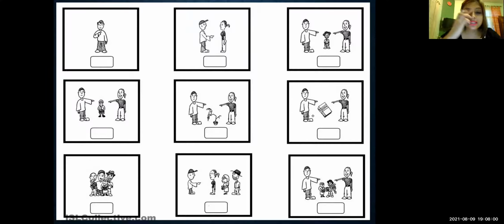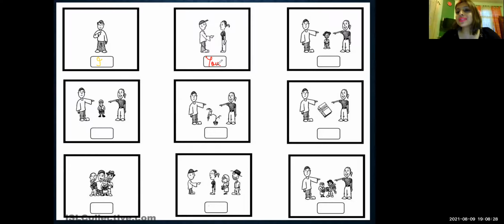Coming to this next picture, it is a practice picture, my dear students. Now see, look at the first picture. What is happening? This boy is pointing towards himself. So which pronoun should be used? Very good. This is I. Coming to the next one. The boy is pointing towards the lady. So one-to-one communication is going to the person standing next to the boy. So it will be you.